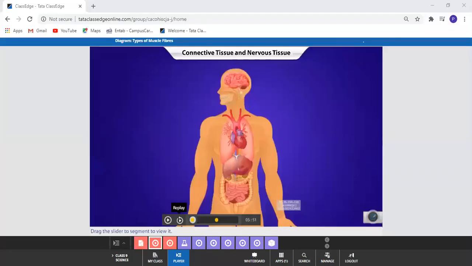As you all know, we have come to the end of the chapter. So I want to share my screen with you, telling you about the nervous tissue and the connective tissue. You are able to see on your screen a diagram of connective tissue and nervous tissue. In this section, you will learn about